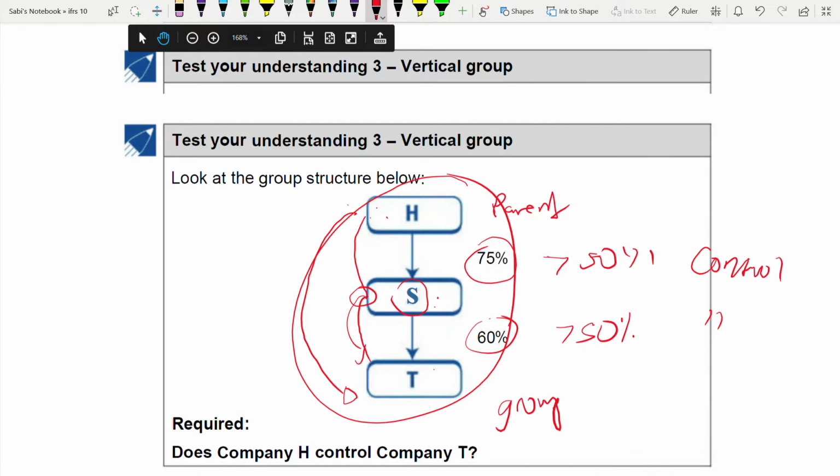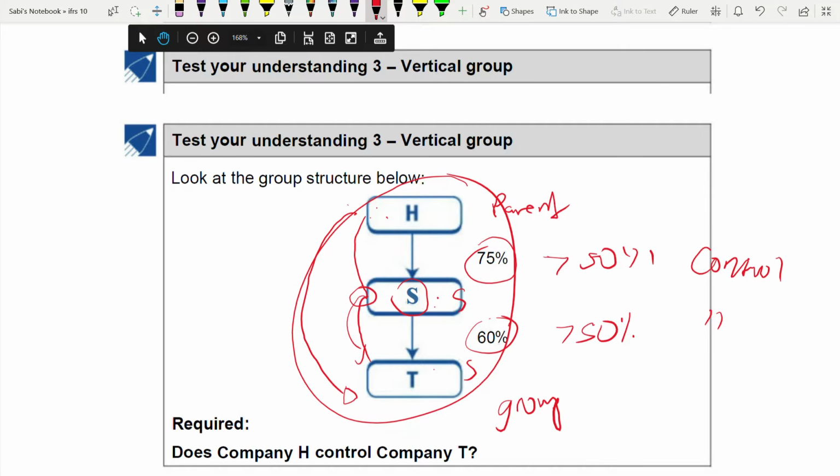You understanding? S is the direct subsidiary of H, T is the subsidiary of H. So through S, T is a subsidiary of H, not directly a subsidiary to H. So that's how they have a control. So the question is, does company H control company T? Yes, it controls company T through the control of S. This is how you need to explain your answer because it's more than 50%, right?